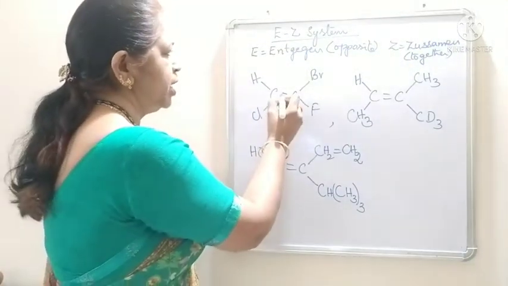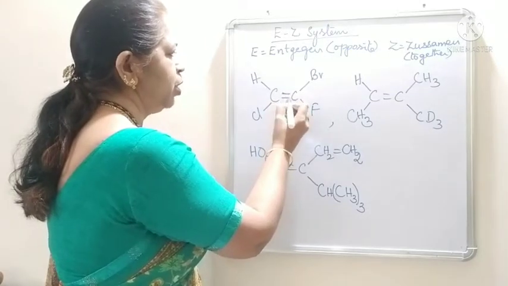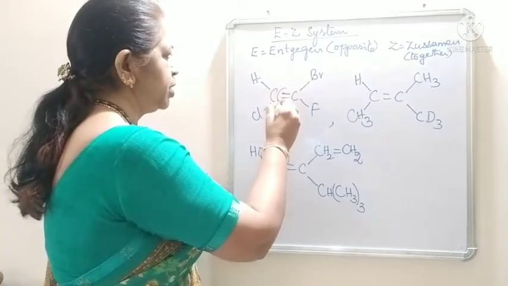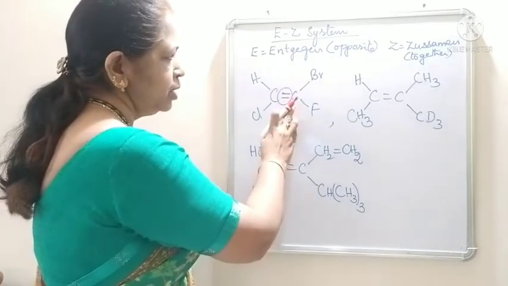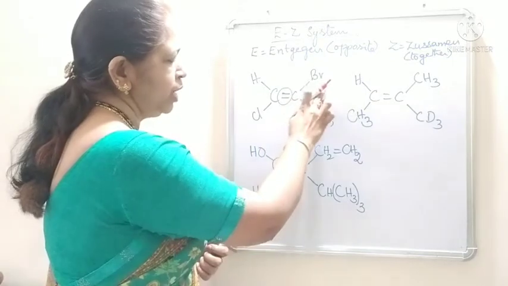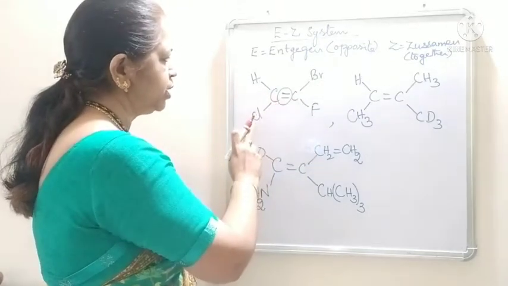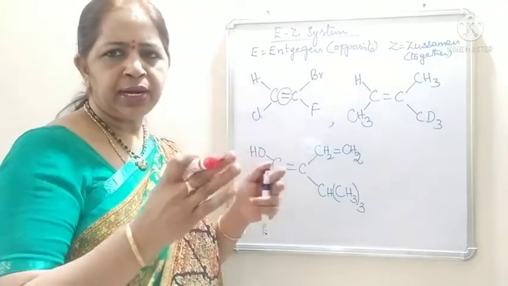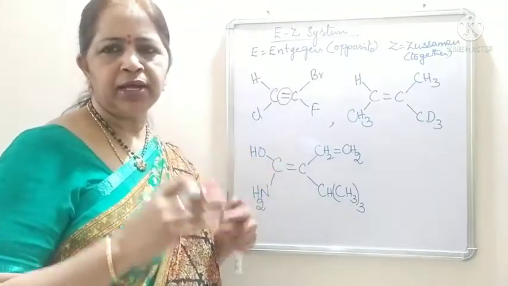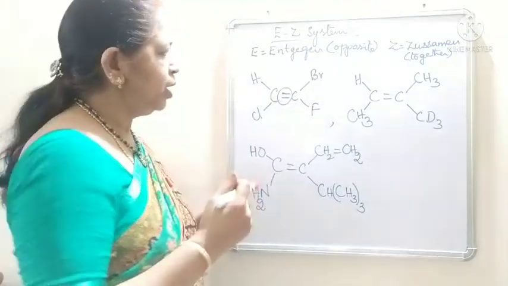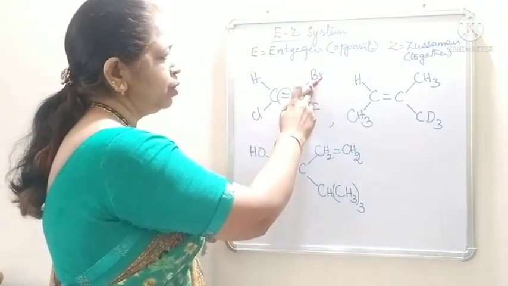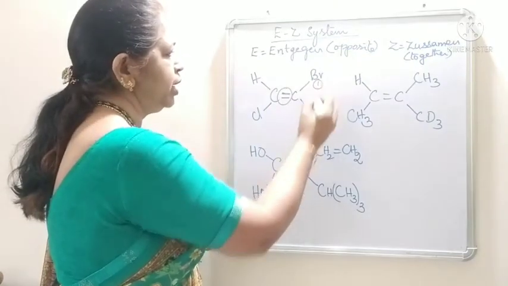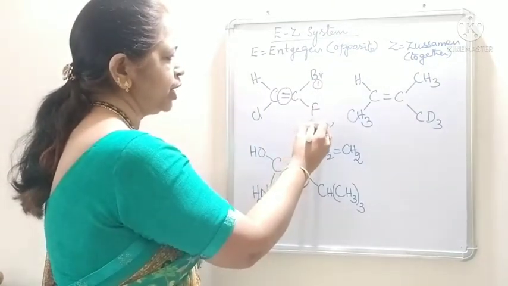Okay students, now let us see these examples. This is the C double bond C, the double bond which has restricted rotation. This carbon is bonded to bromine and fluorine, and this carbon is bonded to chlorine and hydrogen. We give priorities separately on the double bonded carbon atoms as 1, 2, 1, 2. Among fluorine and bromine, bromine has the highest atomic number, so the first priority goes to bromine and the second to fluorine.